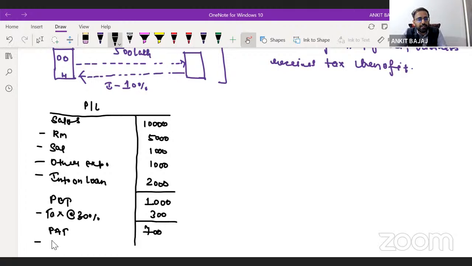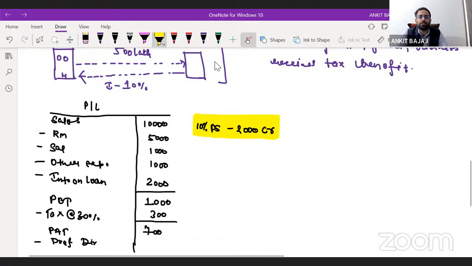After that, you will be paying preference dividend. Let's suppose the company has raised 2,000 crore rupees from preference shareholders by issuing preference shares, and has promised to pay preference dividend of 10%.